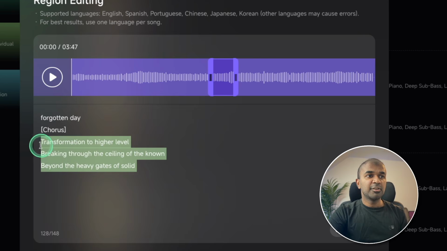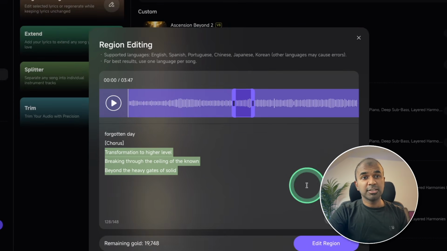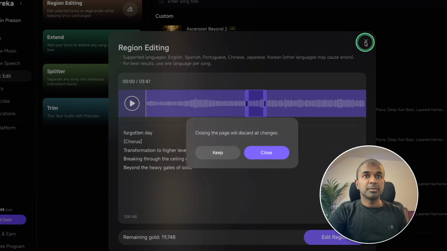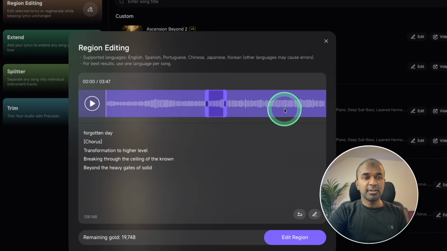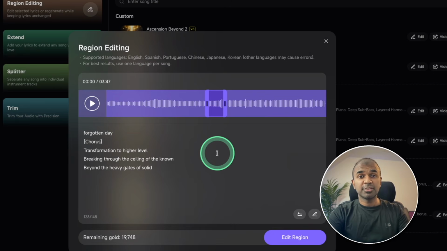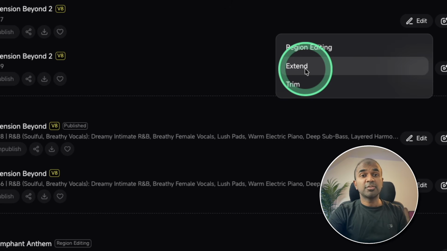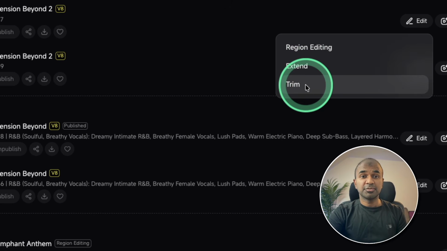And if I want to change the lyrics, I can just change the lyrics and then regenerate. So only this region will get affected. Everything else remains the same. Similarly, you can change the whole lyrics in a different language and ask it to sing, and it can sing it for you. And there is one more option, extend and trim. Extend is for extending the song, and trim is for trimming the song.